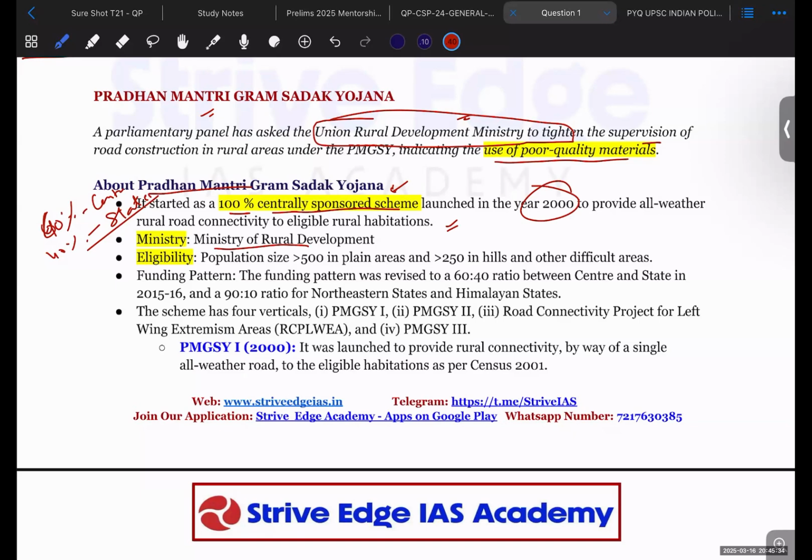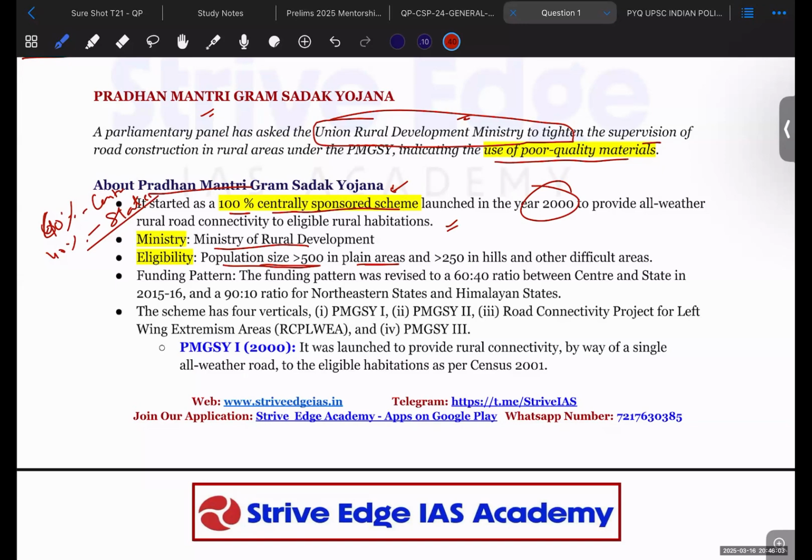What is the eligibility to access road connectivity? In the plain area, the population of a village should be greater than 500 people. If a village has more than 500 people, then a metal road can be provided, connecting this village or habitation to a nearby city area.